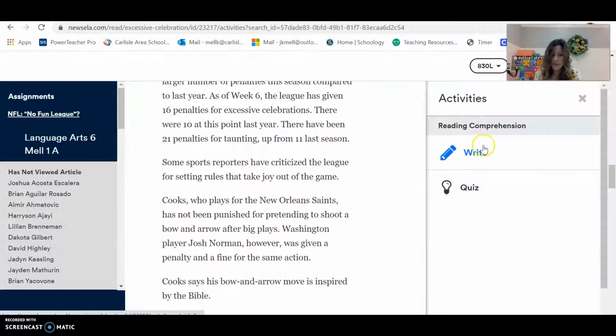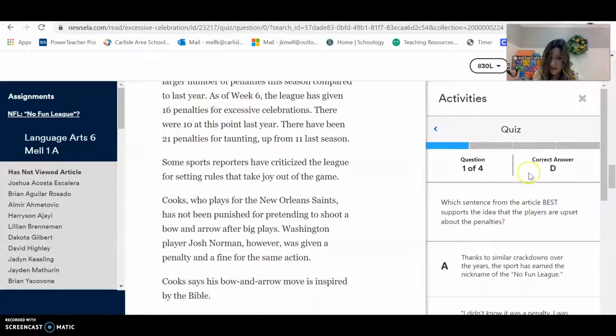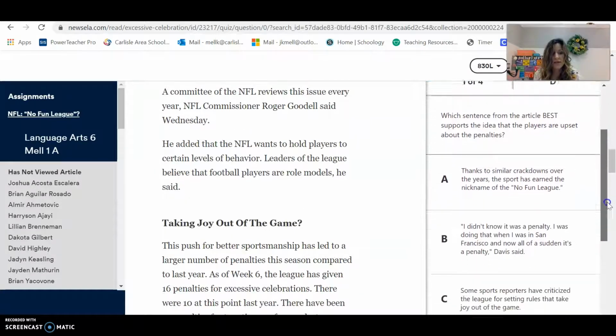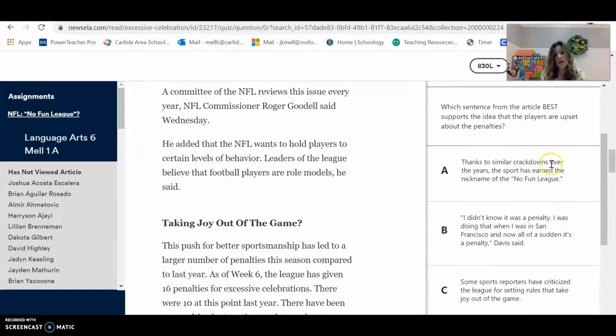You do not have to do the writing section, but you are going to click on quiz and take the quiz, which is going to come up with some questions based on supporting details and central idea. So please make sure you do that, and all this data is submitted through Newsela, and I can then get in and see the data and give you credit for completing this activity.